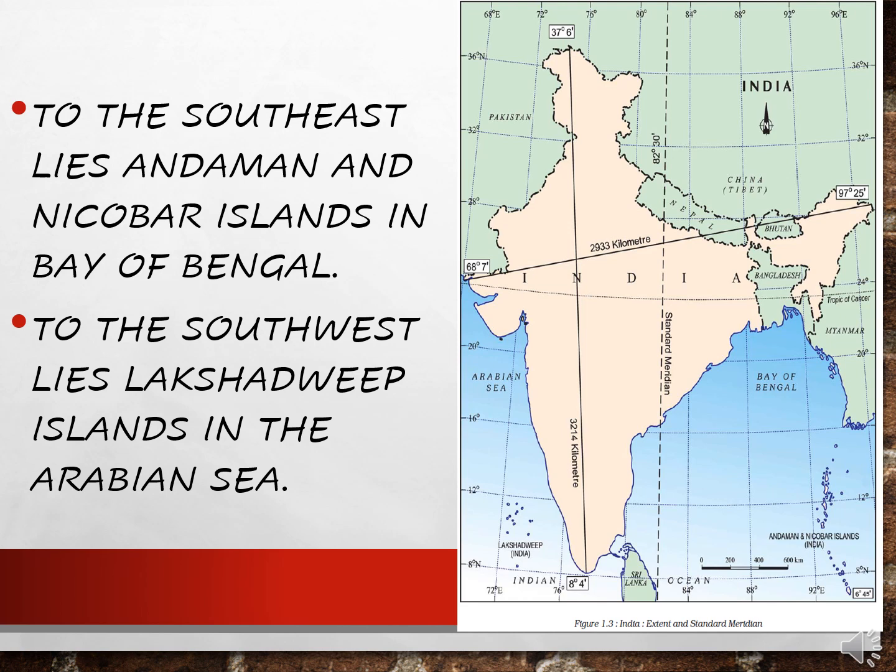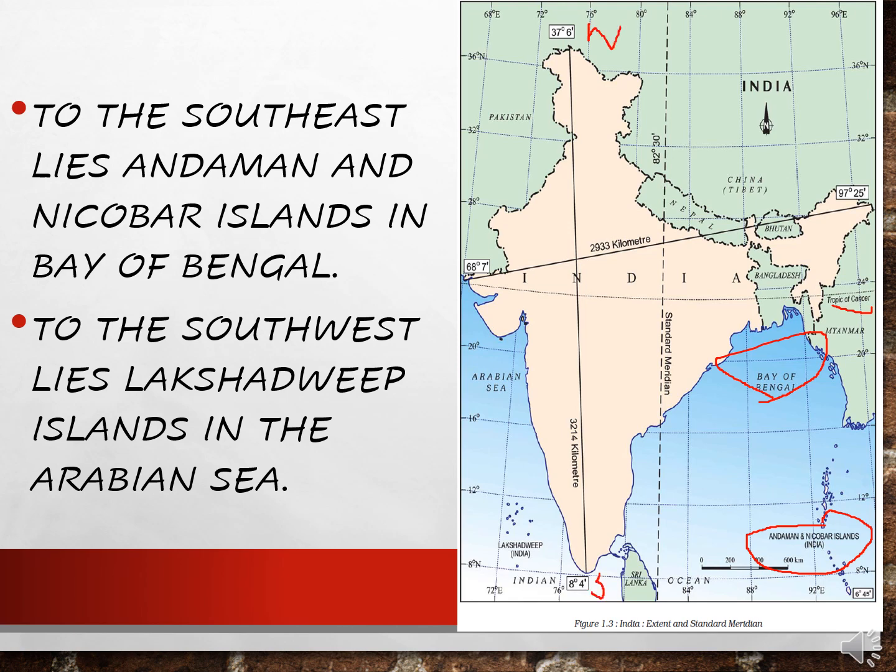See, you can see the map of India again. To the southeast lie the Andaman and the Nicobar Islands in the Bay of Bengal. You can see over here, this is the equator. That's the Tropic of Cancer, what we were talking about. You can see this is sea. This is North Pole, South Pole.